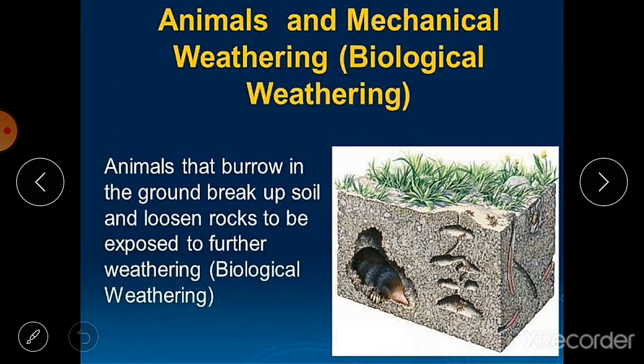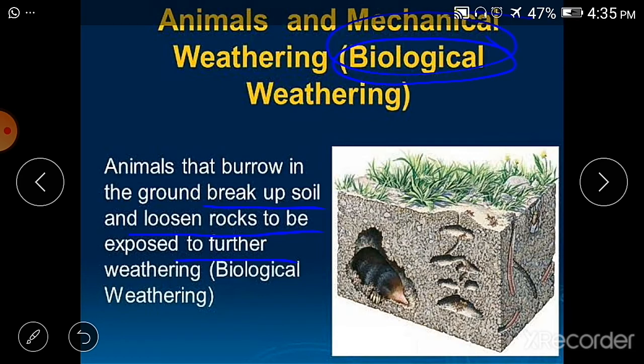Then animals and mechanical weathering, or biological weathering, we have just seen. Again you see this picture here. Animals that burrow in the ground break up the soil and loosen the rocks, exposing them to further weathering, and this is known as biological weathering. Different animals and organisms that live in the soil are responsible for biological and mechanical weathering.